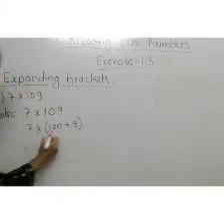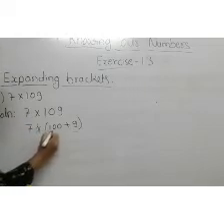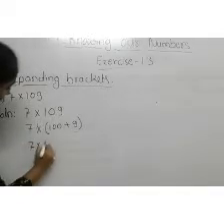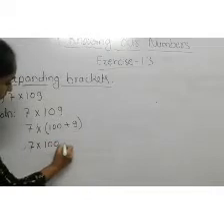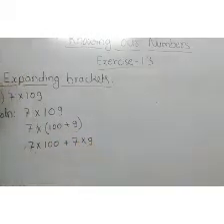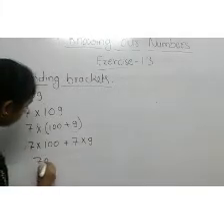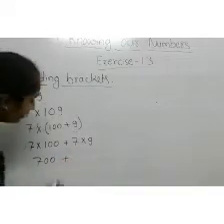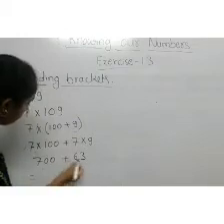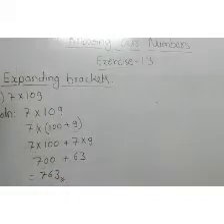Then we multiply: 7 into 100 plus 7 into 9. Here plus is there, no? 7 into 100 is 700, plus 7 into 9 is 63. Then you have to add these numbers. 700 plus 63 is 763. This is the answer.